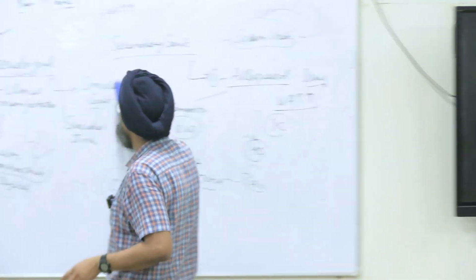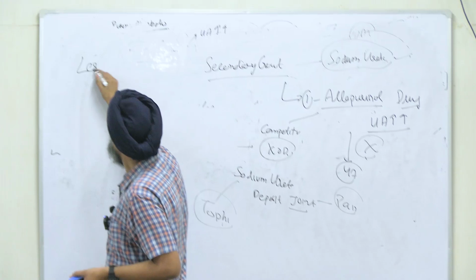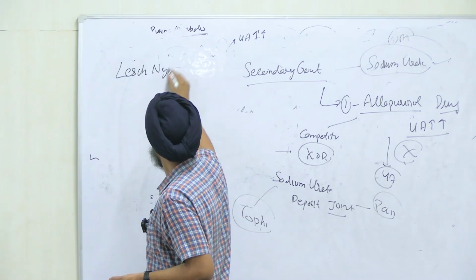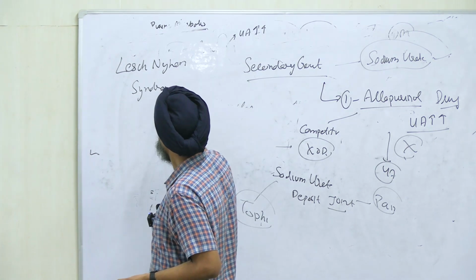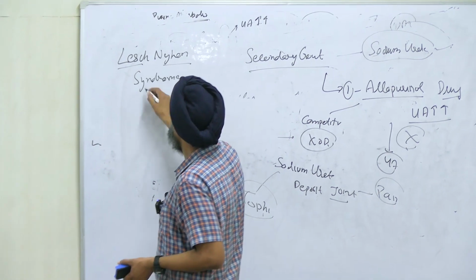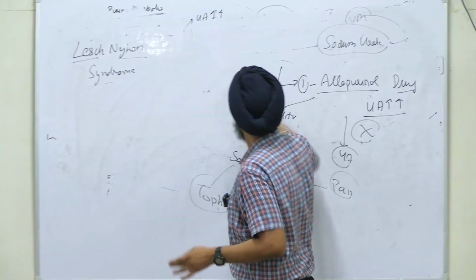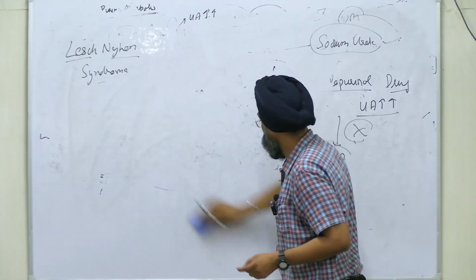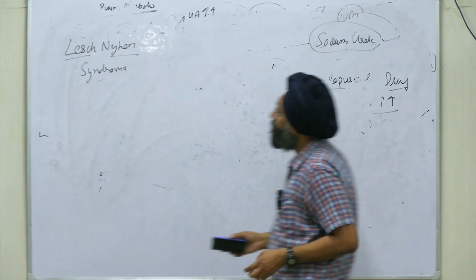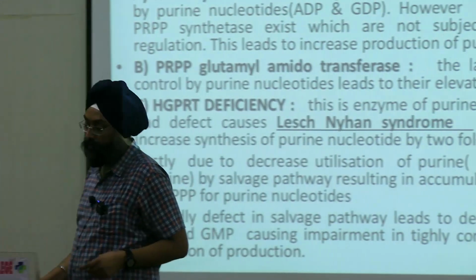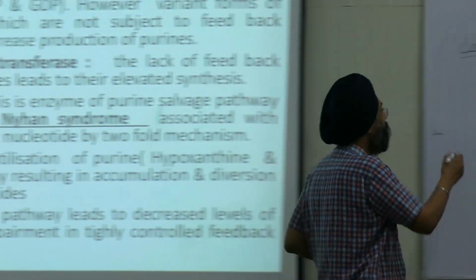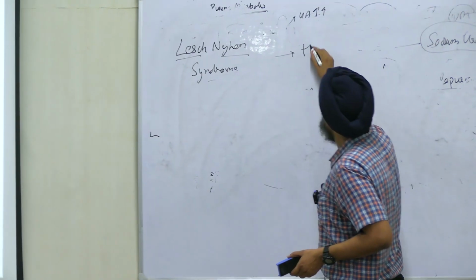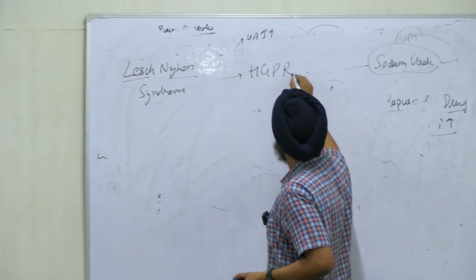First of all, Lesch-Nyhan syndrome. What does it indicate? It is manifested through deficiency of the enzyme HGPRTase.